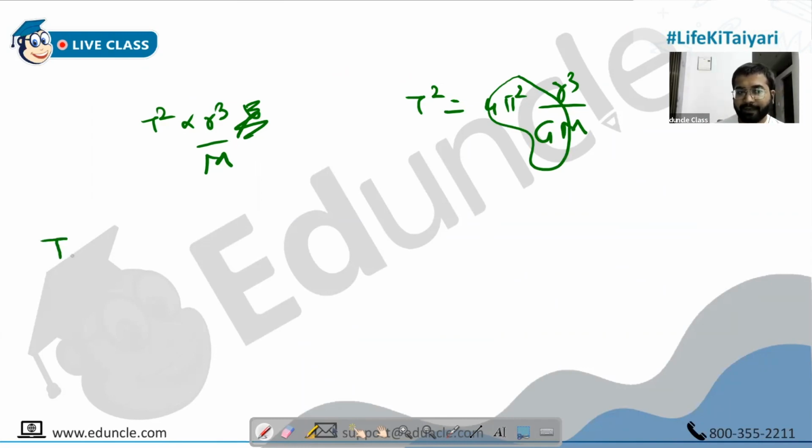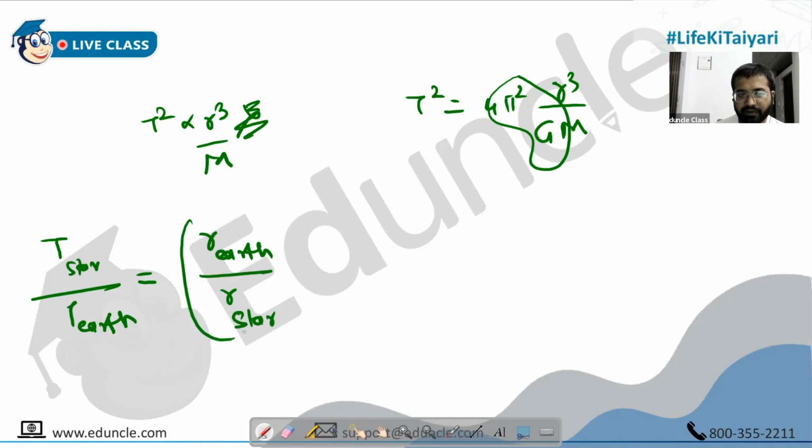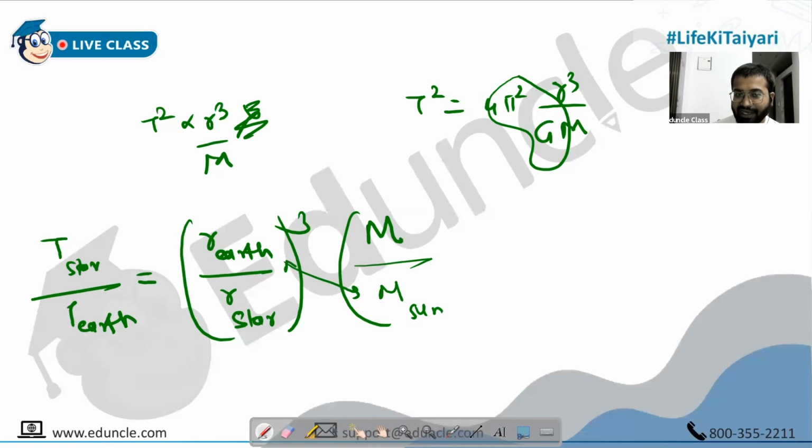So the time period of the star system upon the time period of Earth is proportional to R cubed, so radius of the star upon radius of Earth, the whole cube, and it is inversely proportional to capital M. Now, for Earth you have the Sun, and for the star you have the black hole.